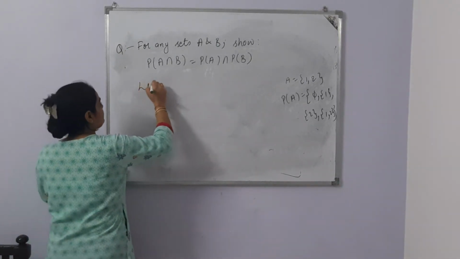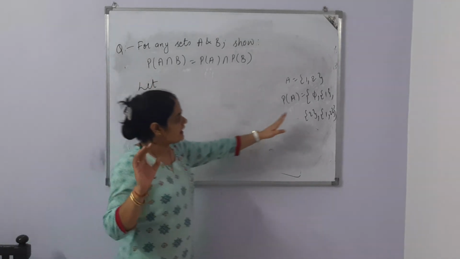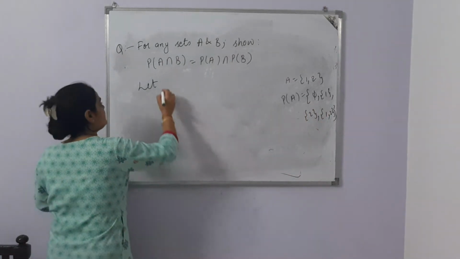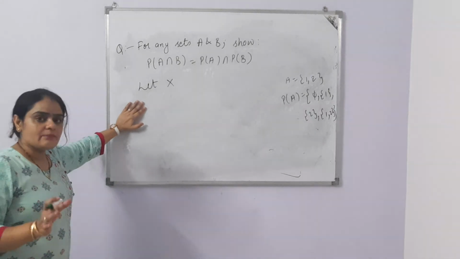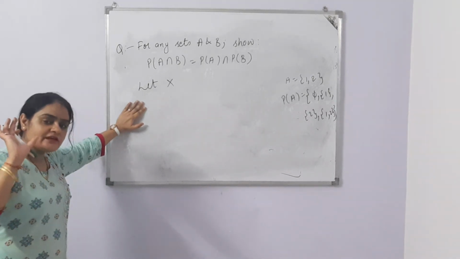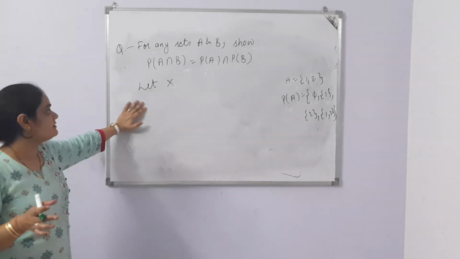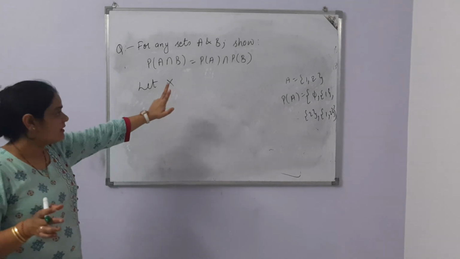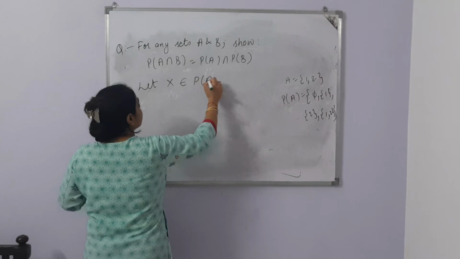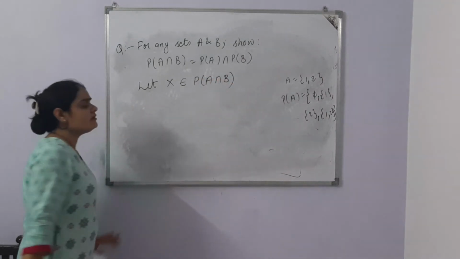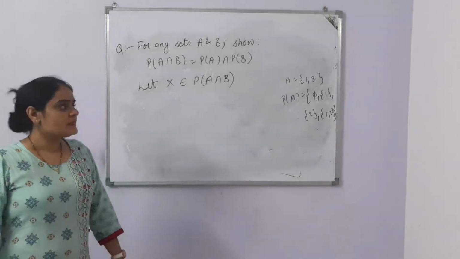So I am not taking small x, because small x represents an element. Here all the elements are sets. So I will take capital X, because in the first lecture I told you that capitals are used to represent sets and small letters are used to represent elements. So capital X is a set, but it is an element of the power set. So X belongs to the power set of A intersection B.